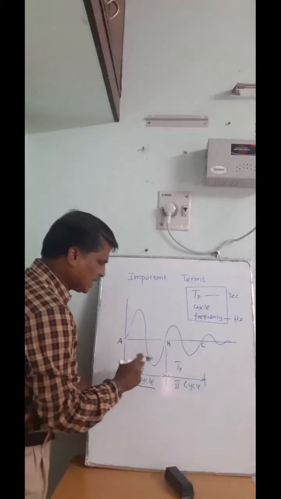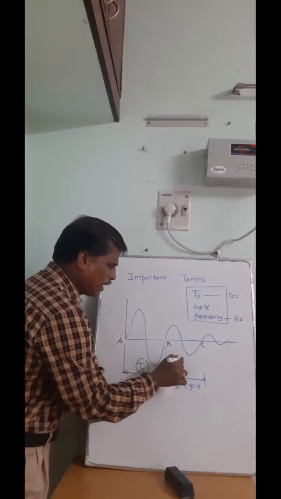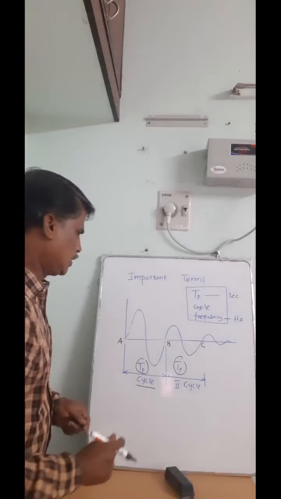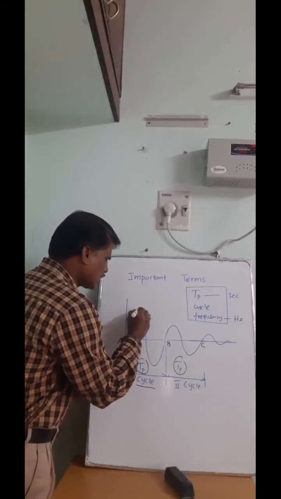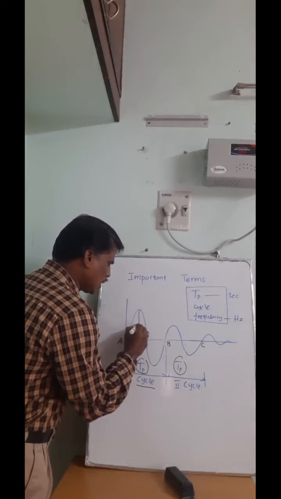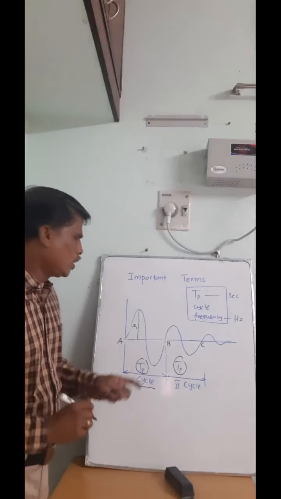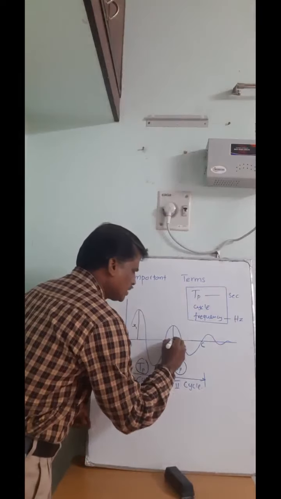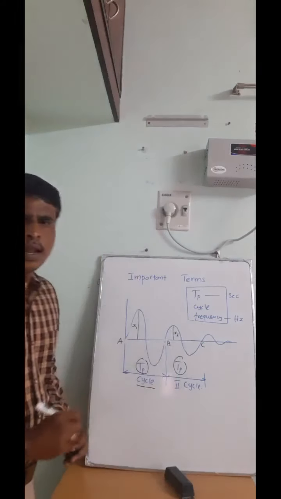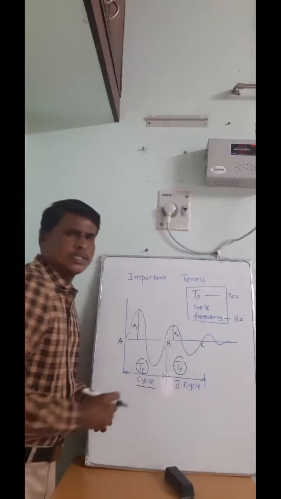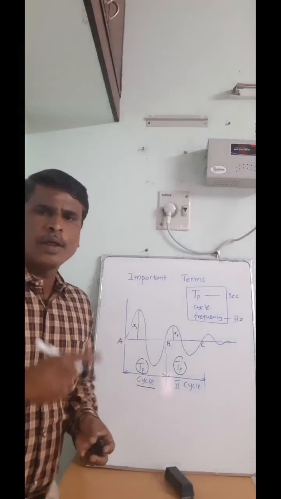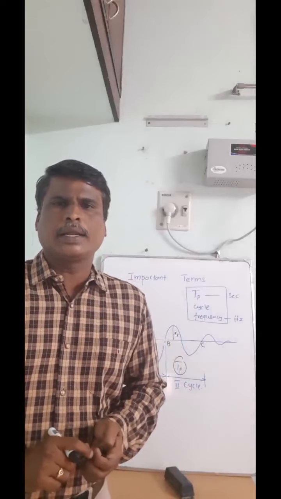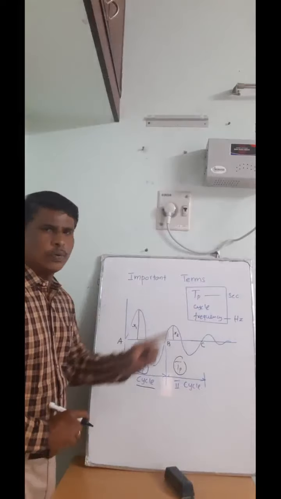The most important thing is, in every cycle the time period Tp will be constant. This portion is called the amplitude, normally denoted with x1, that is the amplitude of the first cycle, then the amplitude of the second cycle is x2. Now the third important term, frequency. Frequency means the number of cycles completed in 1 second.